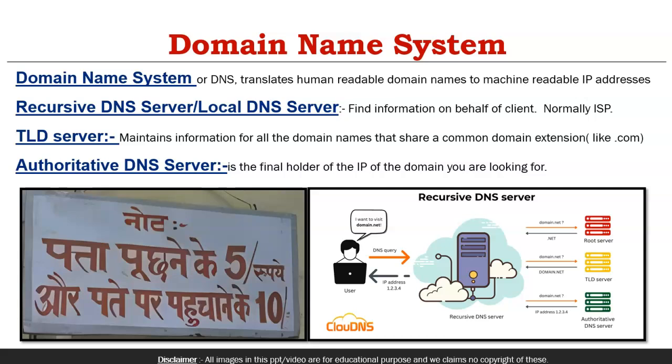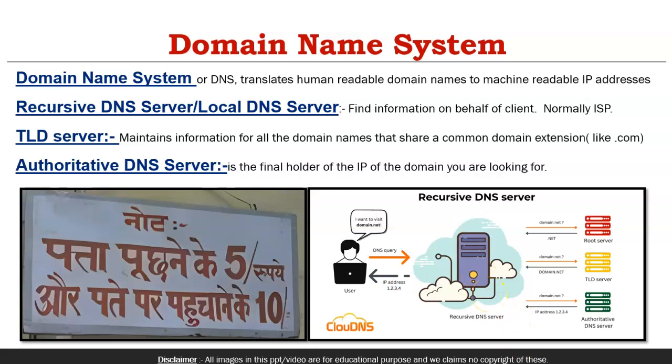If they are providing the internet service, they provide a DNS service to you also, and you use that as a recursive DNS server. So when you type amazon.com and want to know its IP address, you reach your recursive DNS server. If the recursive DNS server holds the information, it sends the IP address back directly. There is no need to reach any other place.